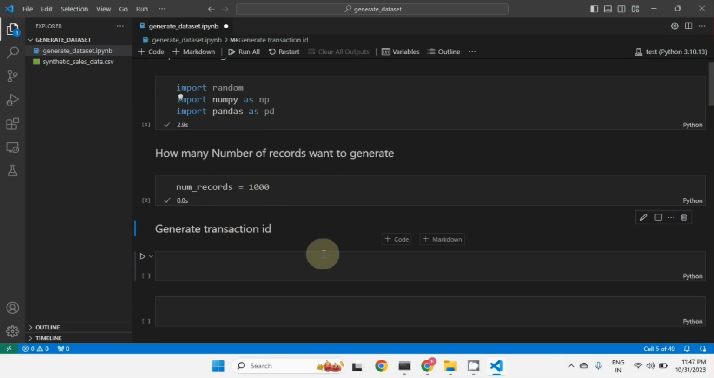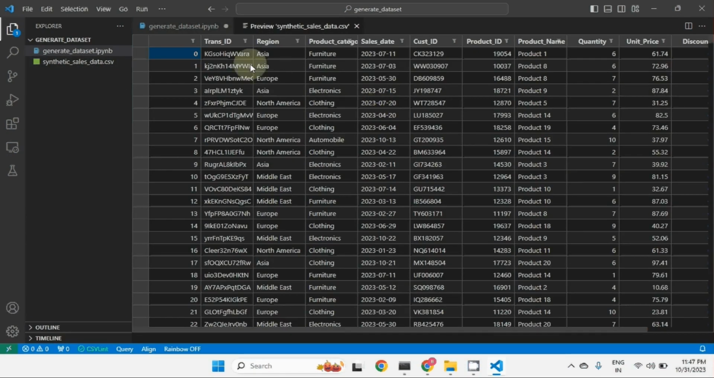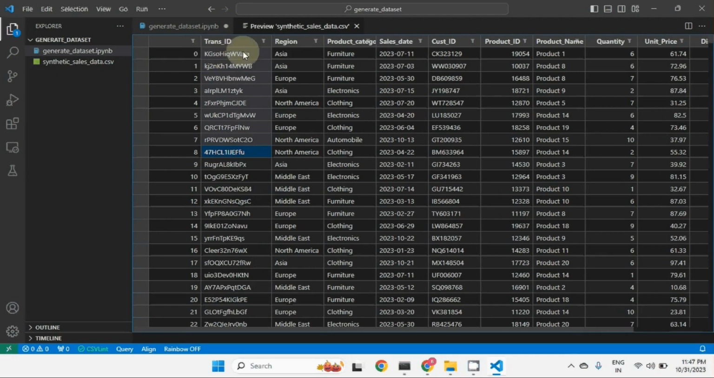Now we want to generate the transaction ID. So let me come back here and show the preview of the dataset. First we will generate the transaction ID. You can see the length of the transaction ID is 12, and it has uppercase letters, lowercase letters, and digits. These are basically a random combination of these, and it should be unique.